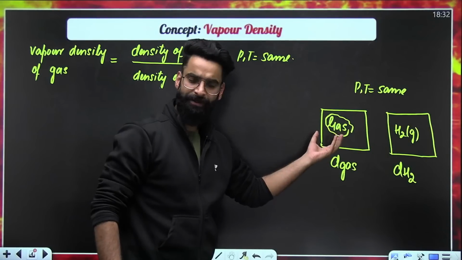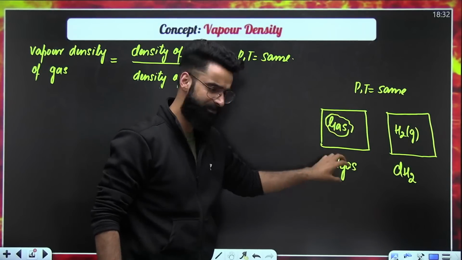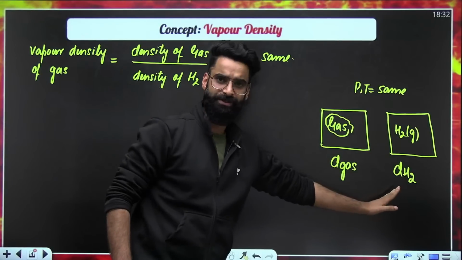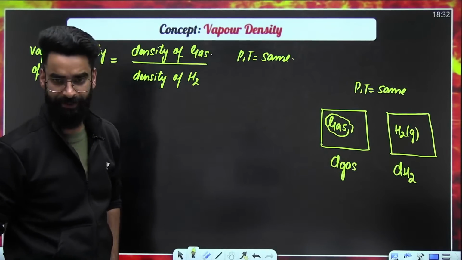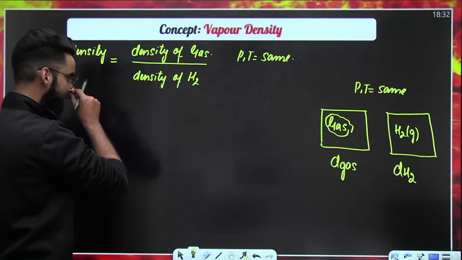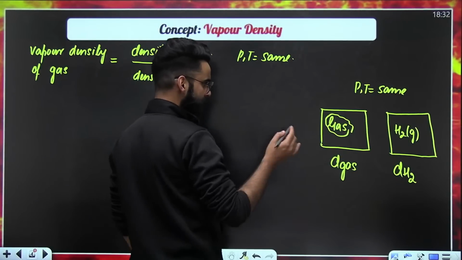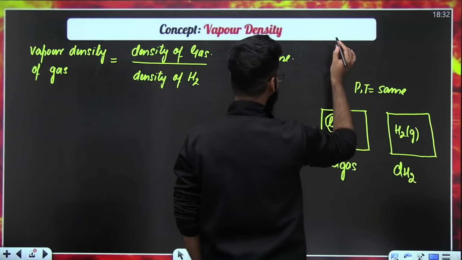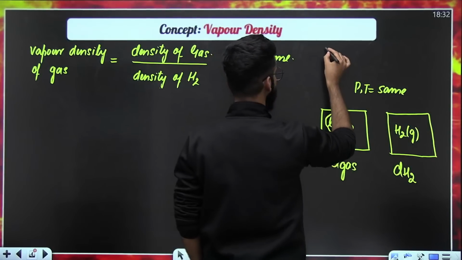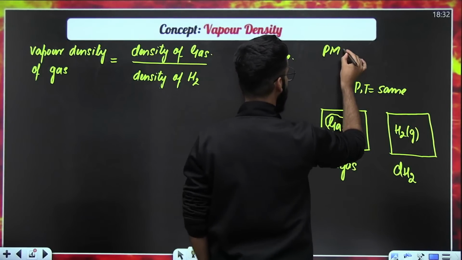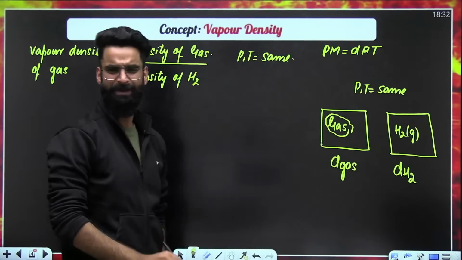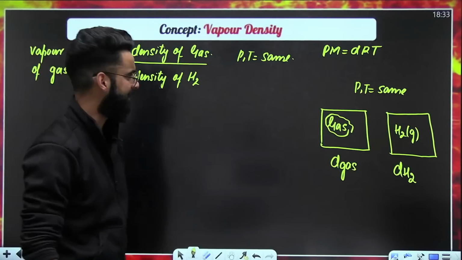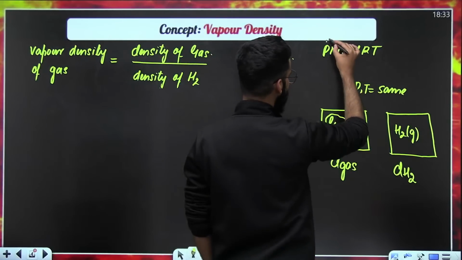So basically, if you want to define the vapor density of a particular gas, it's always defined as density of the gas divided by density of hydrogen gas, provided both the gases are present at same pressure and temperature. Number two, all of you would have studied this particular formula, PM is equal to dRT, the density form of ideal gas equation.